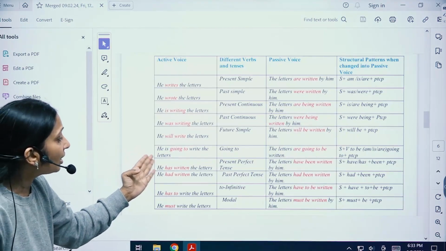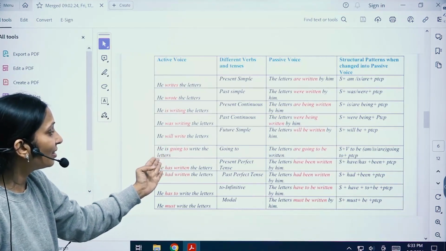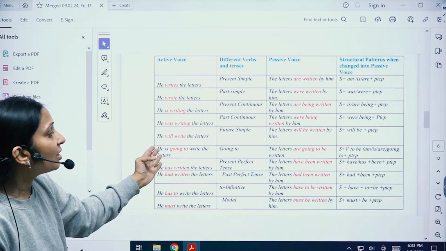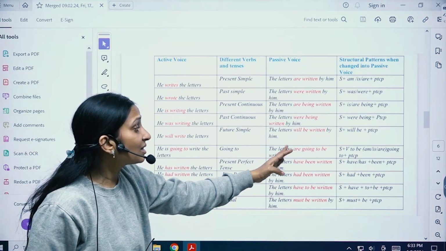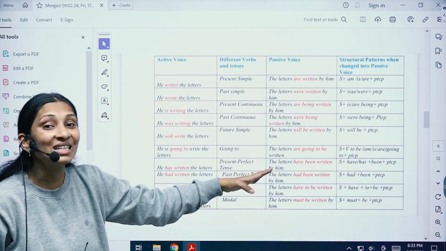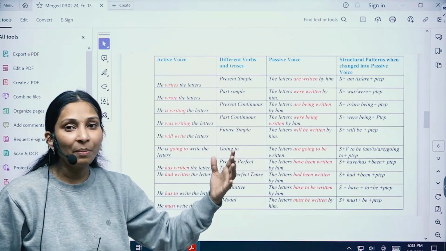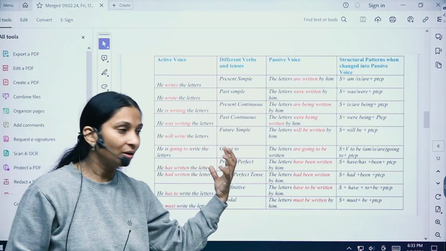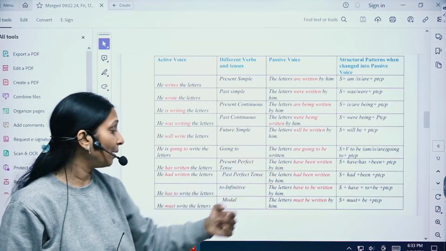Okay, now let us focus on the next thing. He is going to write the letters. The letters are going to be written by him, so here by him is going to come.